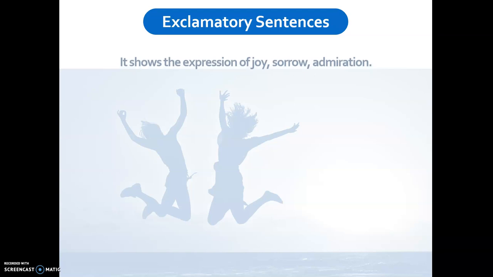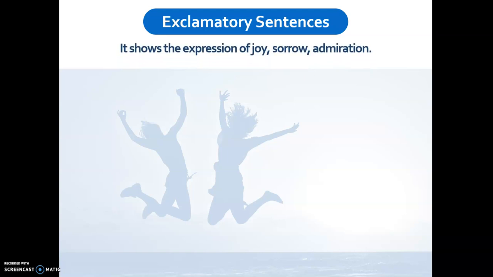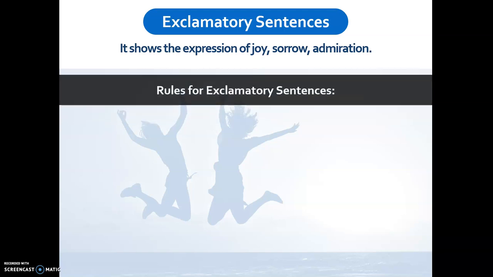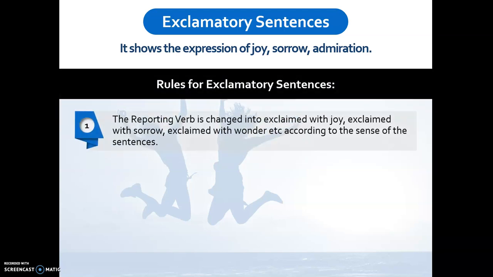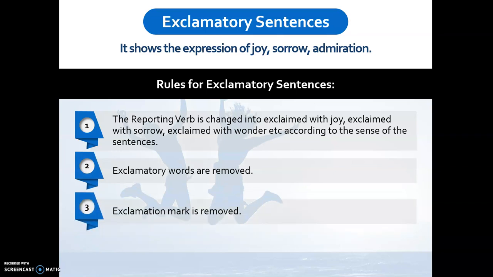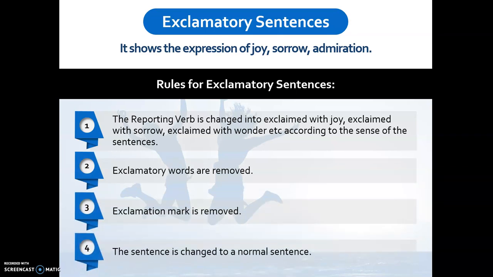Exclamatory sentences. It shows the expression of joy, sorrow, and admiration. Now, if we have such sentences, what are the rules for changing the sentences from direct into indirect? The reporting verb is changed into exclaimed with joy, exclaimed with sorrow, exclaimed with wonder, etc., according to the sense of the sentence. Exclamatory words are removed. Exclamation mark is removed. The sentence is changed to a normal sentence. We bring the sentence to the normal sentence, remove exclamatory words, exclamation mark, and use exclaimed with joy or whatever is suitable in the beginning.